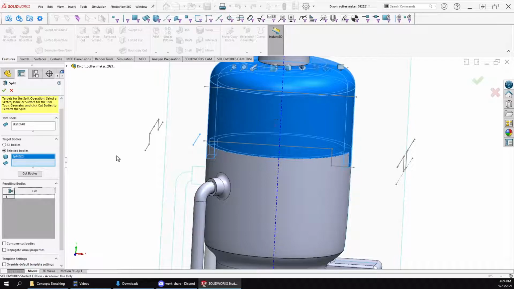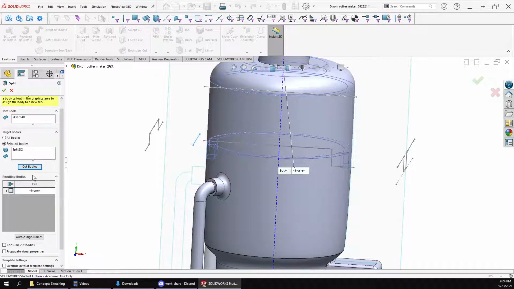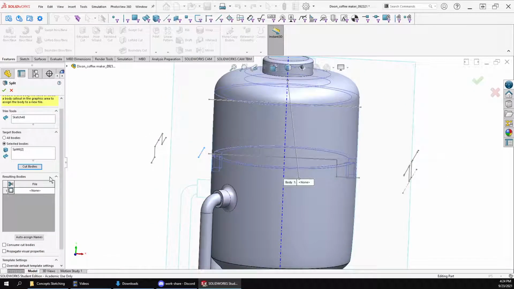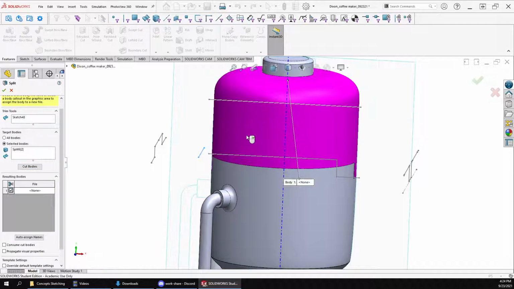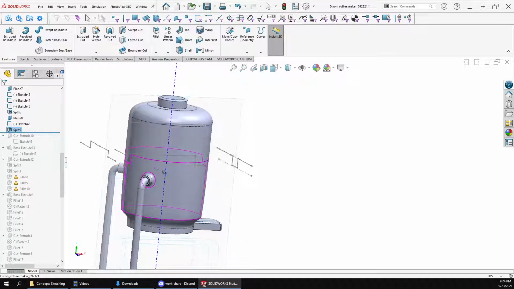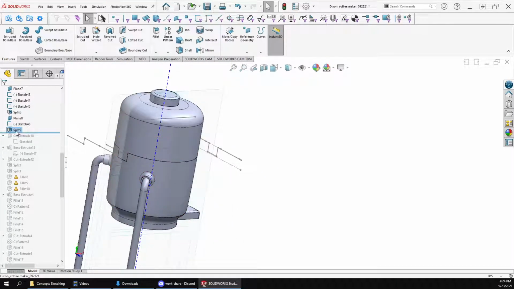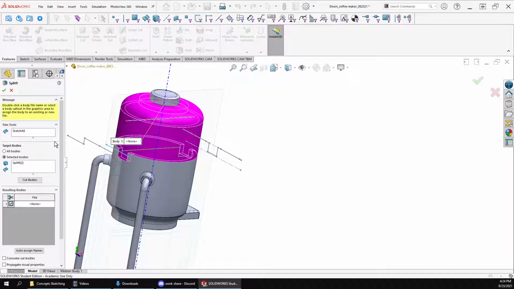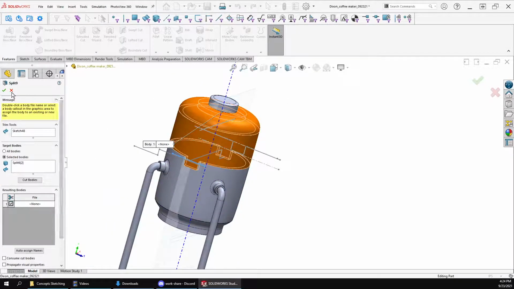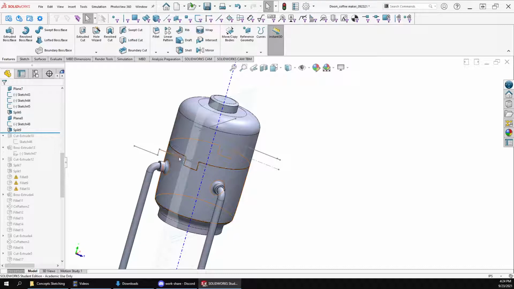We're going to select that one. And it's not wanting to do it. So that method, oh, is that why it doesn't want to do it?